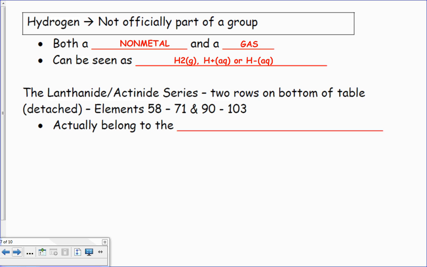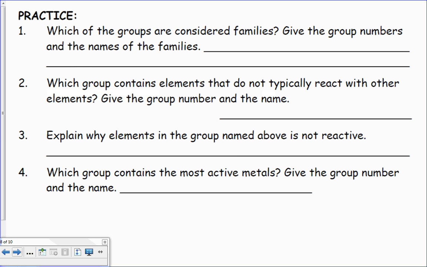This whole lanthanide series is that big series on the bottom that is pulled out, and I know we've talked about it a lot, how if it was stuck up in there, it would make the table look kind of goofy. These actually belong to the transition metals, and we don't talk about them too much, except that some of them get radioactive. There's uranium in there, and then after that, we kind of leave it alone.